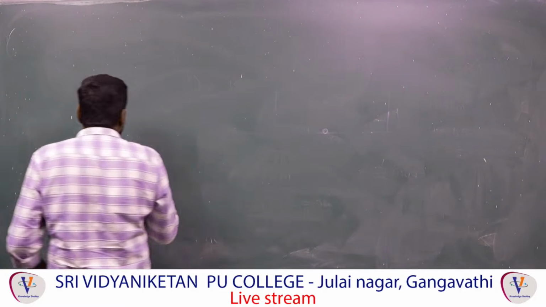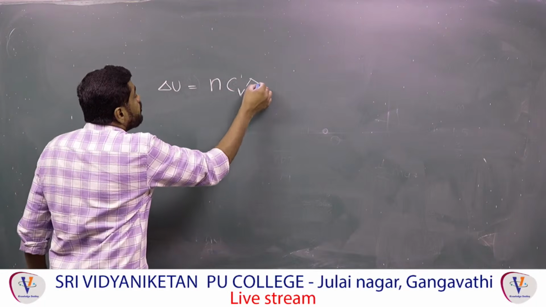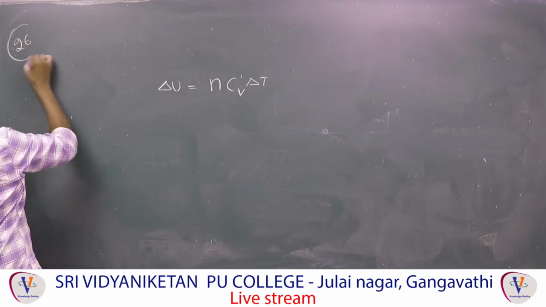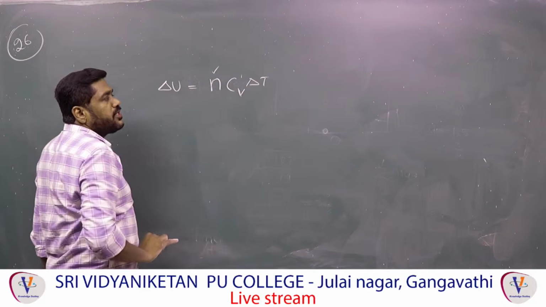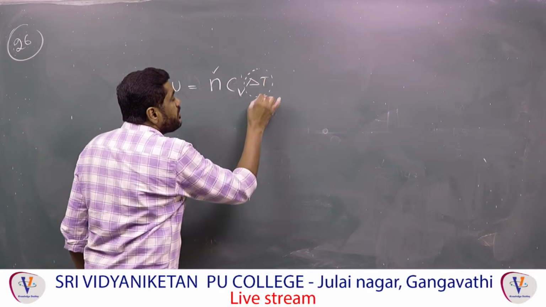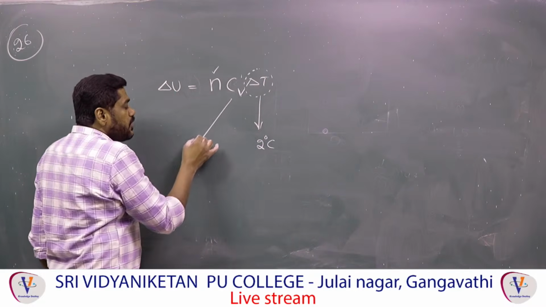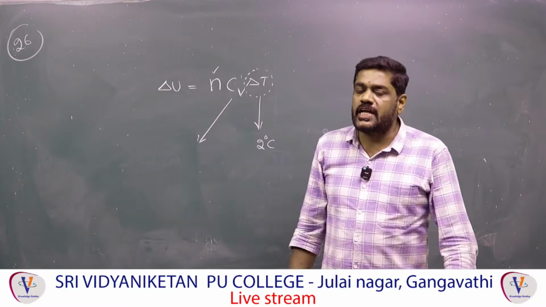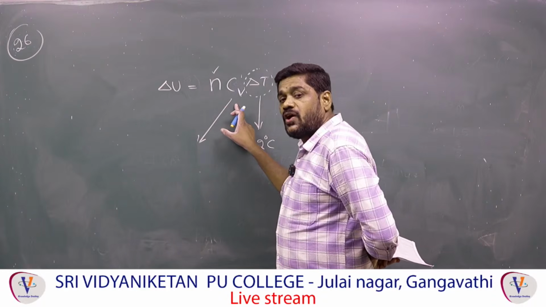Formula: internal energy change delta U is equal to n Cv delta T, correct? So this is the 26th question. Delta U is equal to n Cv. The number of moles of the gas is constant, and they said the change in temperature is the same, 2 degrees Celsius. So what about this one? Molar specific heat, correct or not? Molar specific heat at constant volume.